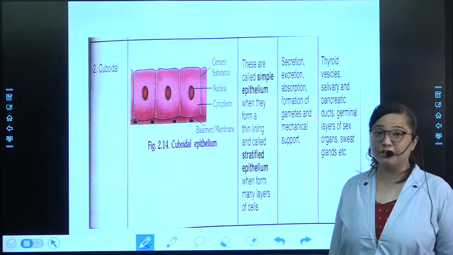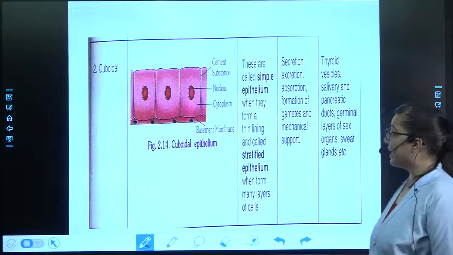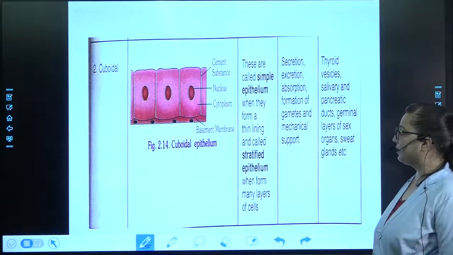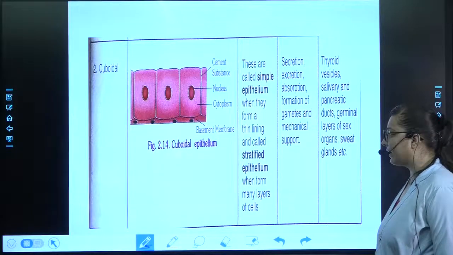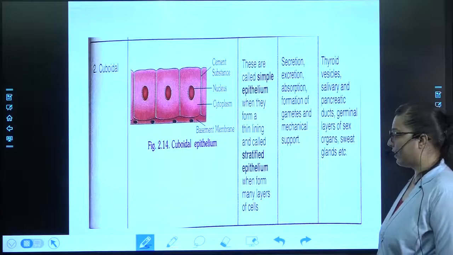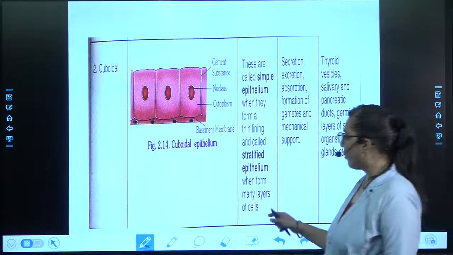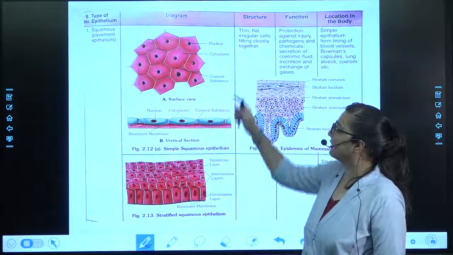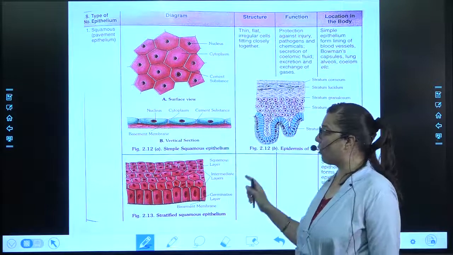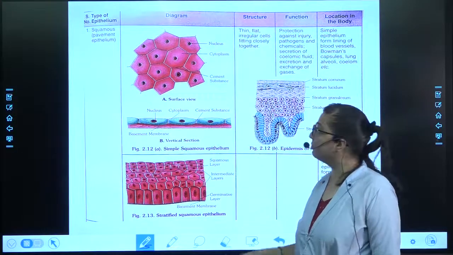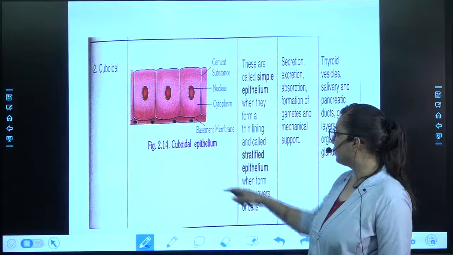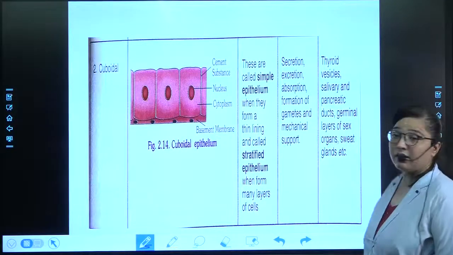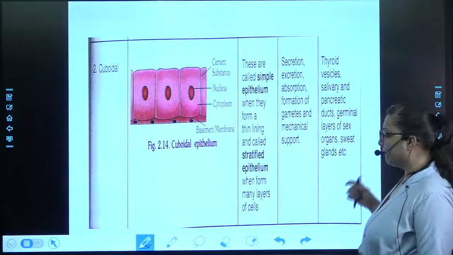that is given over here, cuboidal. You can see its structure is like cubes. These are simple epithelial cells. When they form a thin lining, they are called simple epithelium; when they form many layers of cells, they are called stratified epithelium. So like this, when many layered cells are formed of simple epithelium, what does it get converted into? Cuboidal epithelium. Here are about its functions: